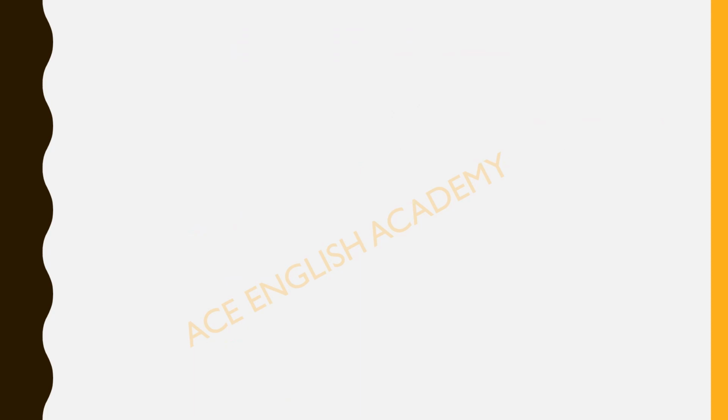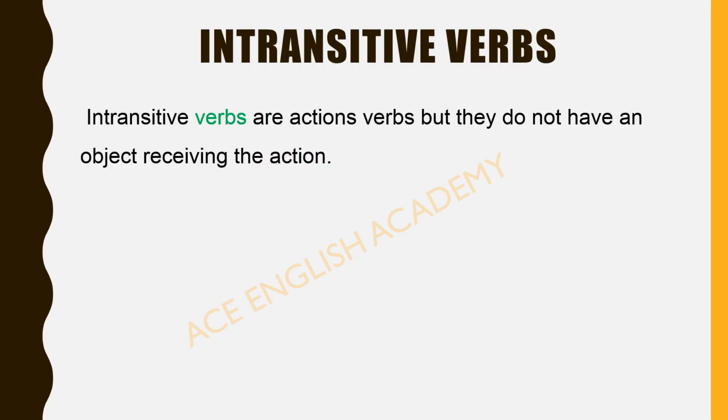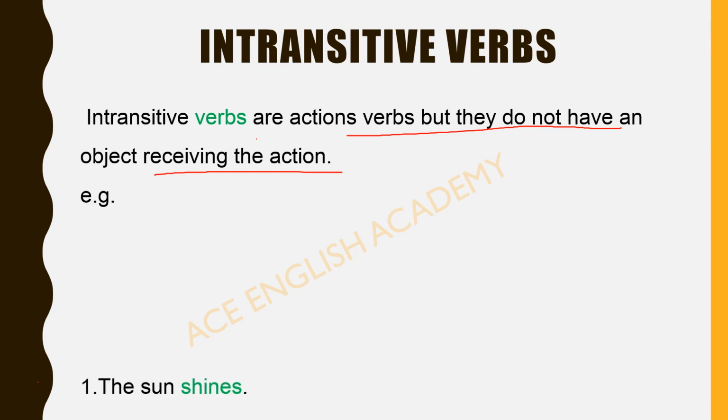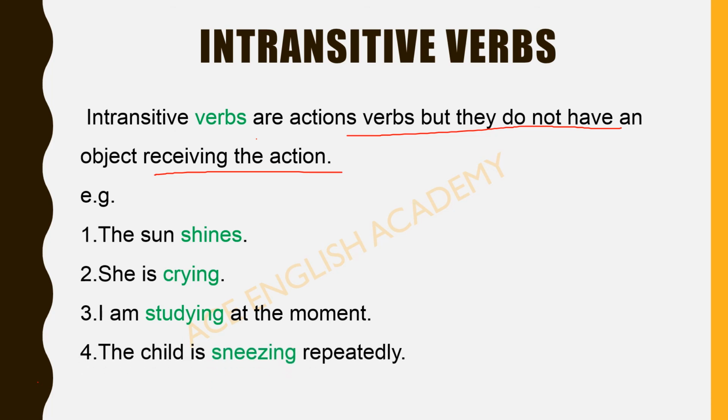Next, we will learn about intransitive verbs. What are intransitive verbs? Intransitive verbs are action verbs. They do not have an object receiving the action as it was in the transitive verbs. Let's see how. Here are a few examples. The sun shines. So the sun is the subject and shine is the verb, and there is no object in the sentence. Okay. She is crying. So here also there is no object.